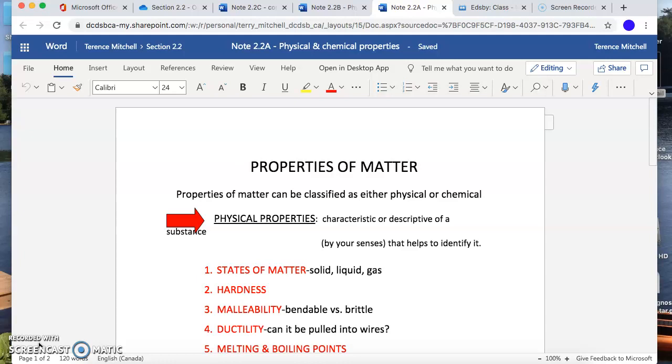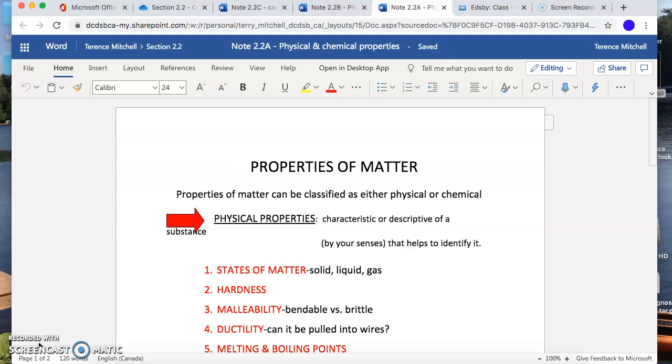And even at a microscopic level, if you were to zoom in on the tip of a needle, the pointy end of a needle, there are billions and billions of atoms. Atoms are these little tiny pieces of matter. They have weight, not very much weight, but they do have weight, and they take up space. Not very much space. There's billions of them on the end of a needle, but they do have weight and space, and so they are matter. So we're going to be looking at matter a little bit more in this chemistry unit.